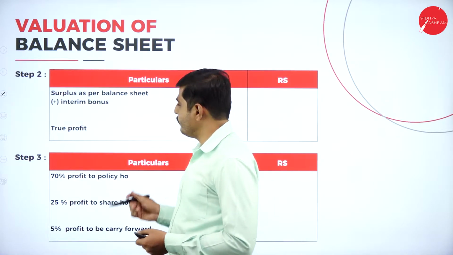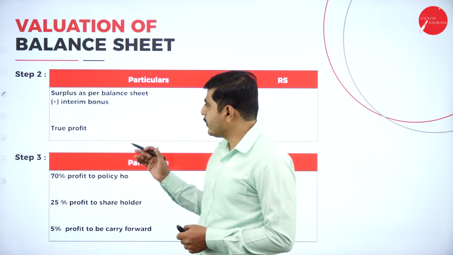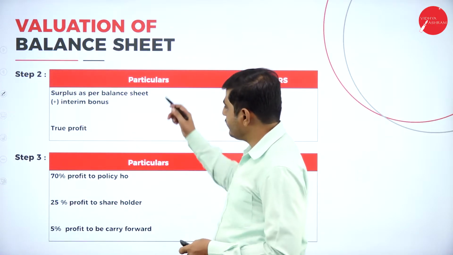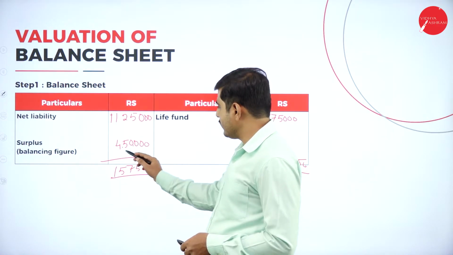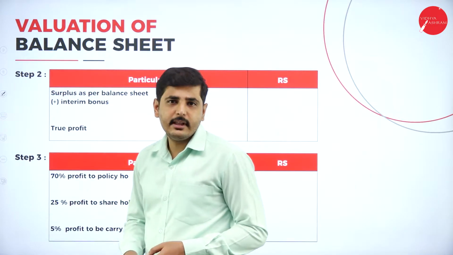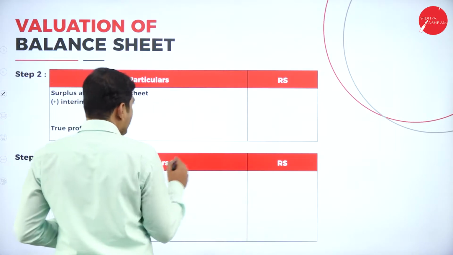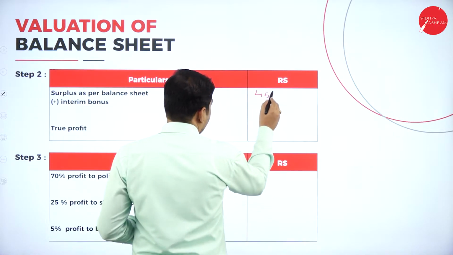Here in step 2, we have to calculate the true profit. So how to calculate true profit? Surplus, whatever the amount we got, plus the interim bonus, gives the true profit. Surplus is 4,50,000.